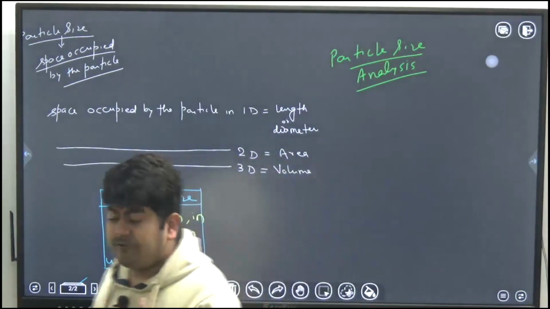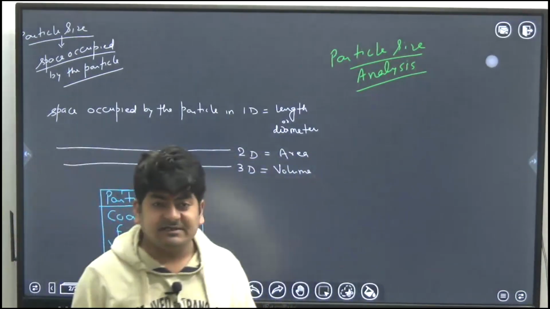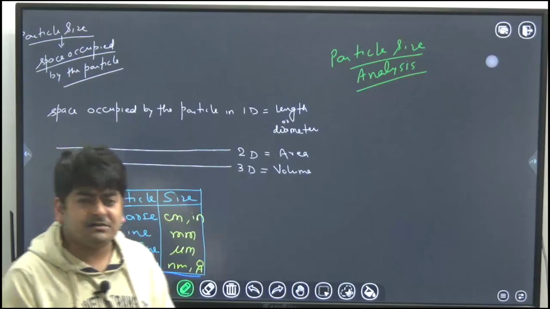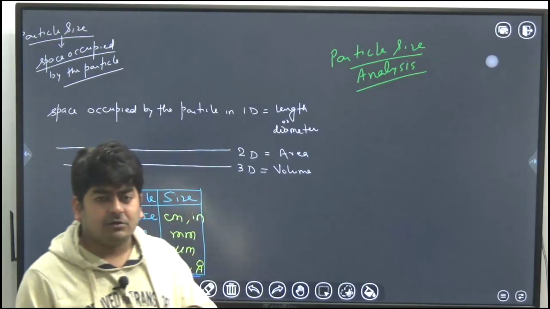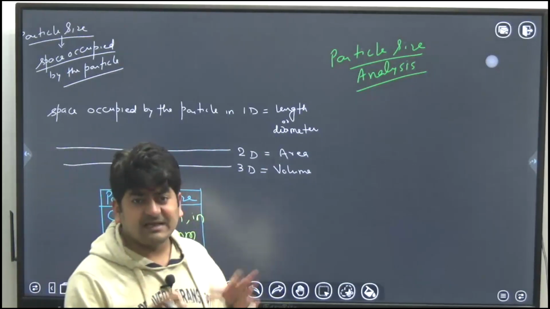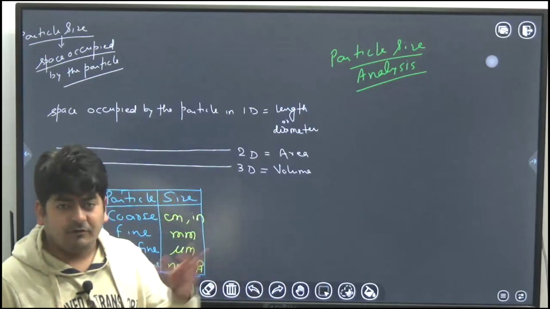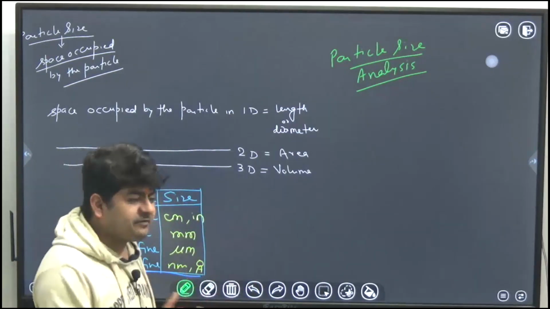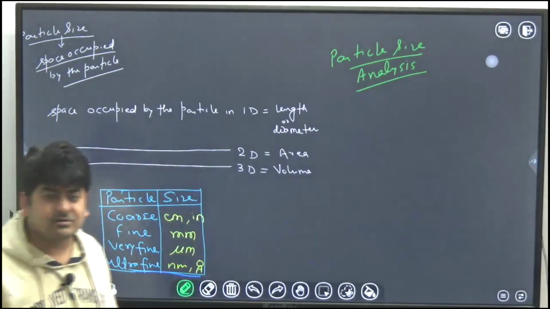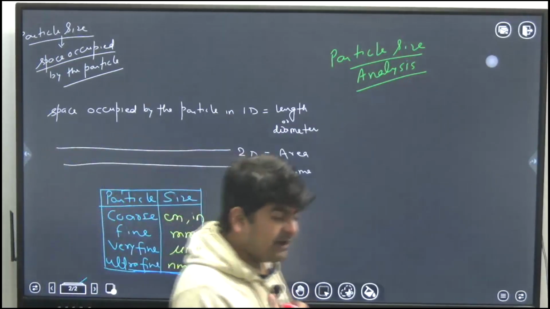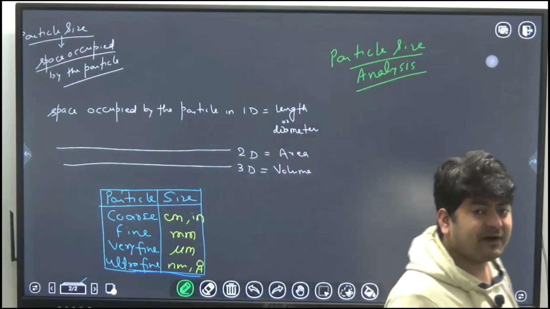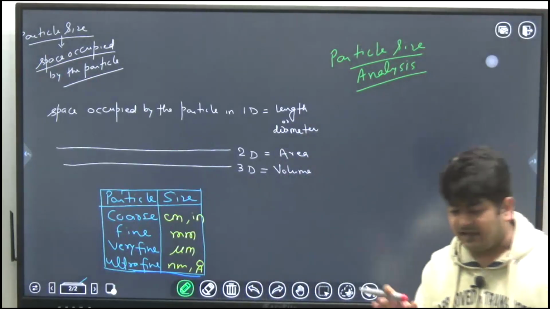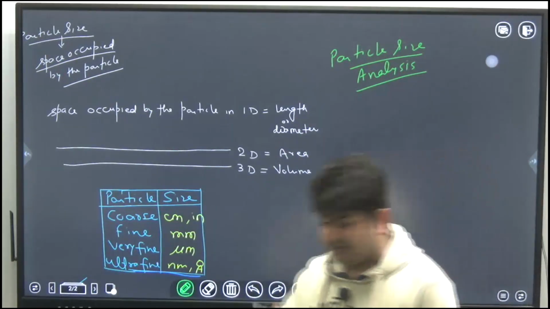If your faculty wants to know the average marks of the class, obviously he has to consider the marks of all the students. Similarly, in a mixture where we have n number of particles of different size, I want to find out the average size of the particles in that mixture.